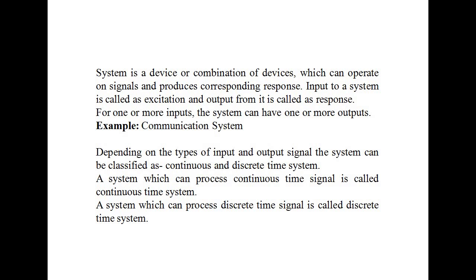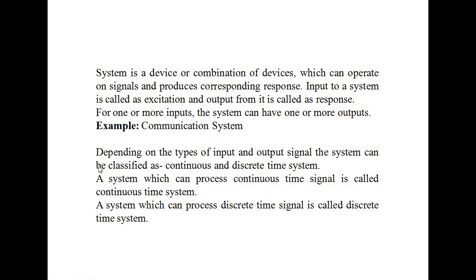Now we will go to the introduction to system. A system is any process that exhibits a cause and effect relation. System, we always come across this word. A system is a device or combination of devices which can operate on signals and produce corresponding responses. That means in a system there will be an input, which is called the excitation, and there will be an output, which is called the response. In between the input and output, the system will process the input and give us the output. So that is a system.